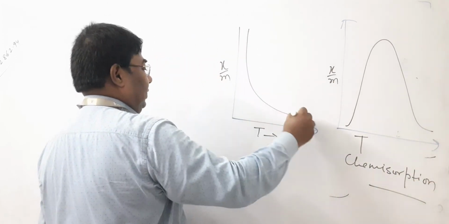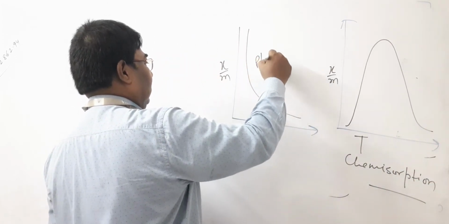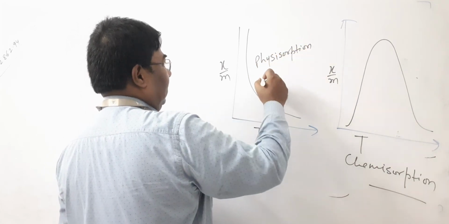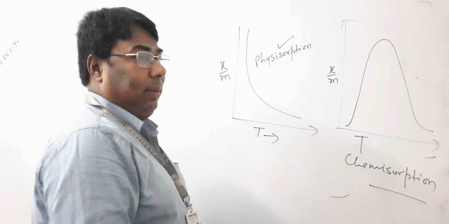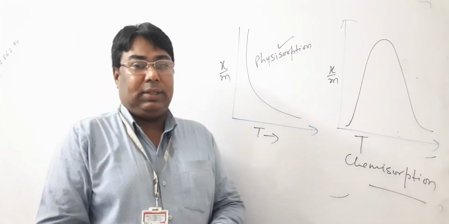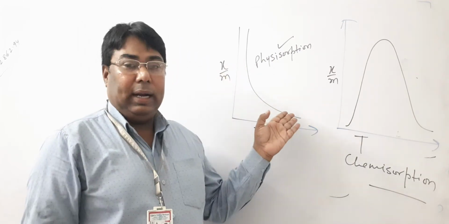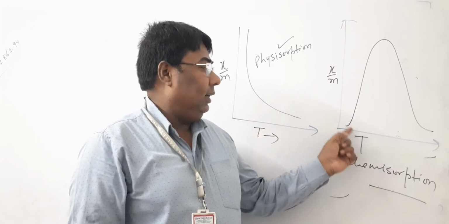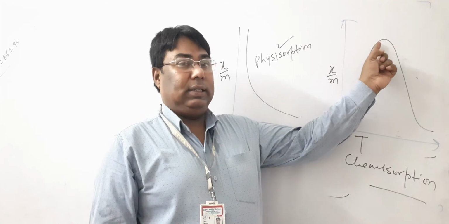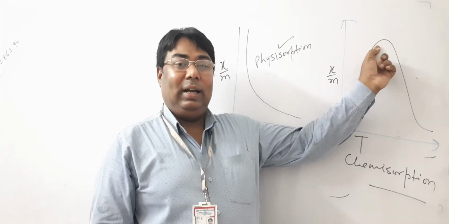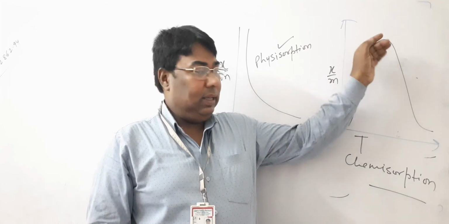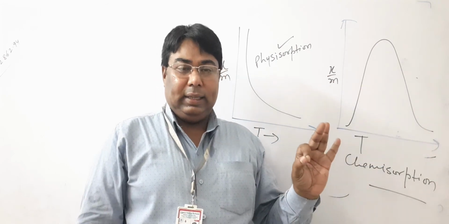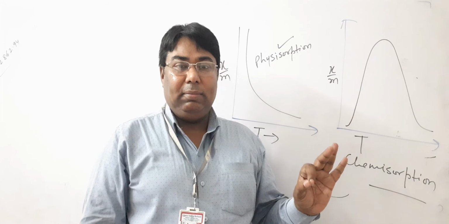But in the case of physisorption, it decreases. So please all of you note these two graphs. In physisorption, when temperature increases, the extent of adsorption decreases. But in chemisorption, when temperature increases, it first increases, and after achieving the activation level, it starts to decrease. I think all of you understand very well.